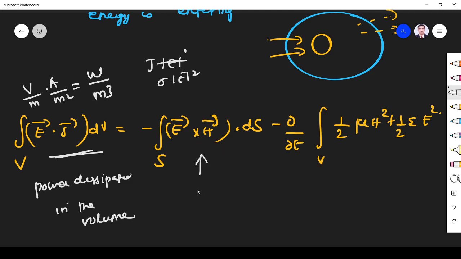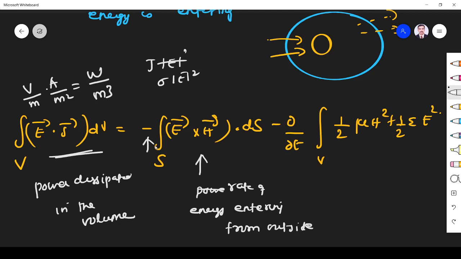That is, as we know, power flow: the rate of energy entering from outside into the volume. Yes or no? Minus energy entering, or power entering. What about this term?